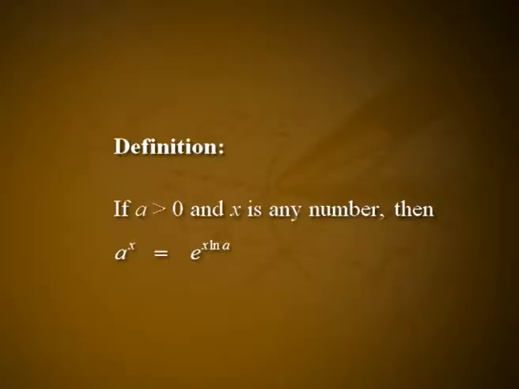Definition. If a is greater than 0 and x is any number, then a raised to x is equal to e raised to x into log a. The definition is equivalent to saying that log a raised to x is equal to x into log a, taking the logarithm on both sides. If x is a rational number n, we get log a raised to n is equal to n into log a. So we can say that the expression is true for any real number x.